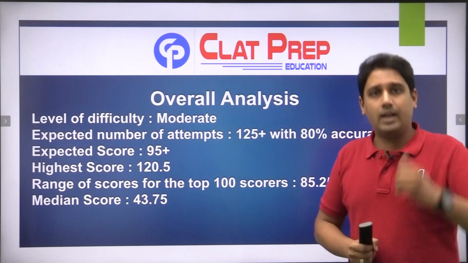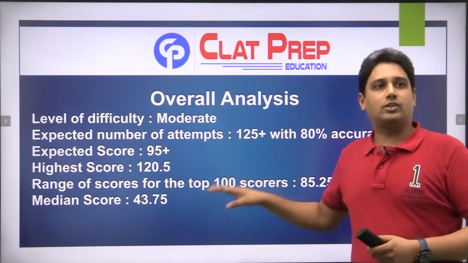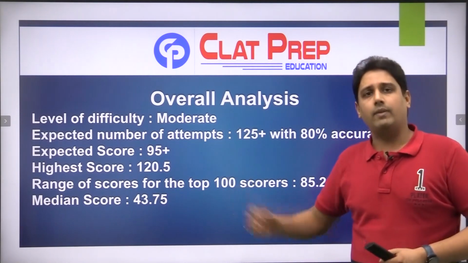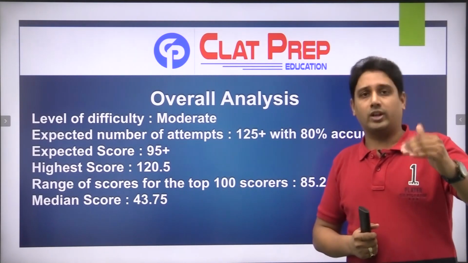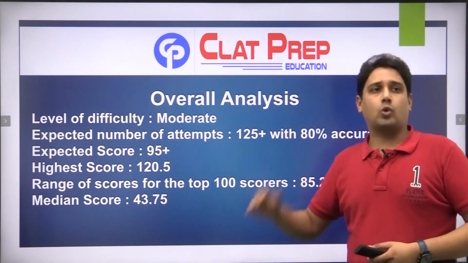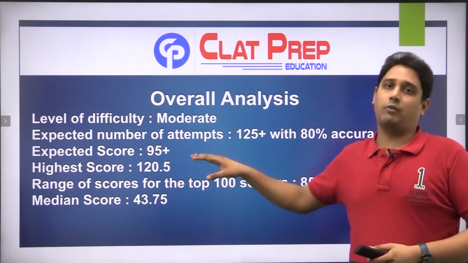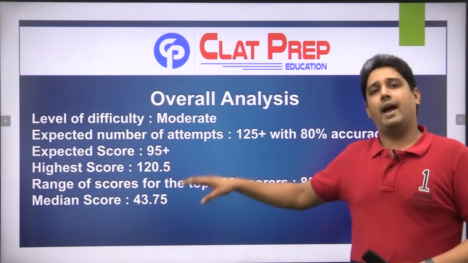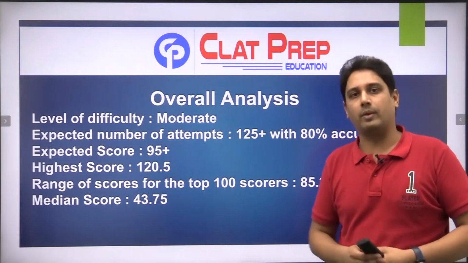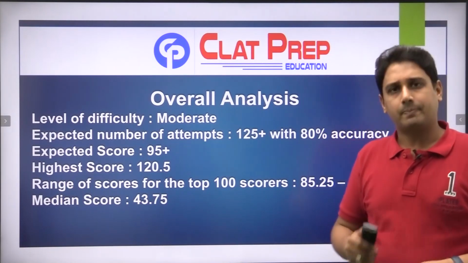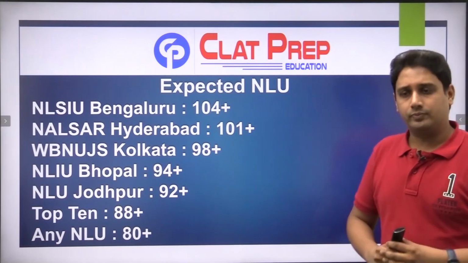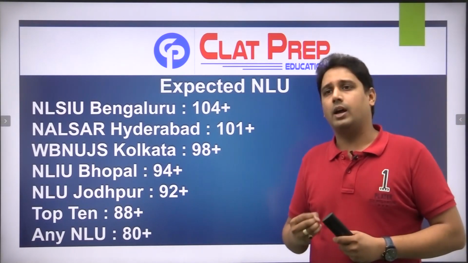Right, the median score this time is 43.75, which has improved like anything. 43.75 and 50% of the students, median score जैसे मैंने पिछली बार भी बताया था, 50% of the students have scored at least 43.75, मतलब 43.75 or above, and 50% of the students were this or below this 43.75.